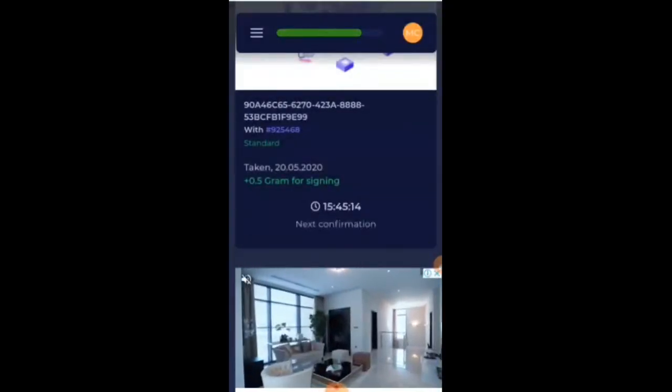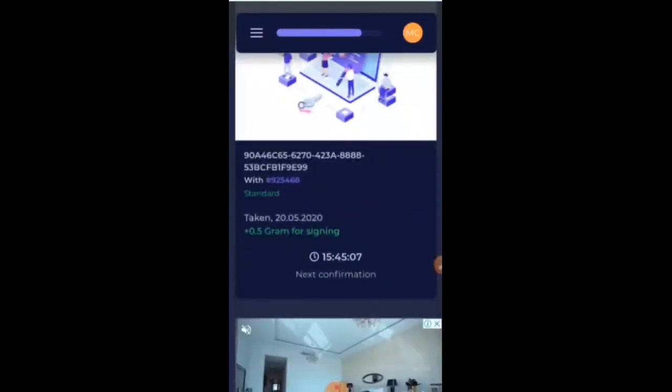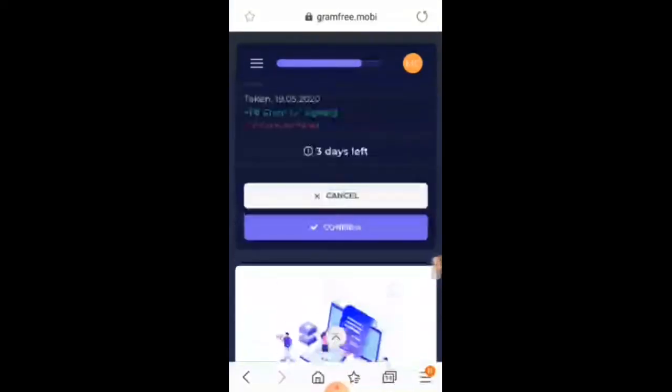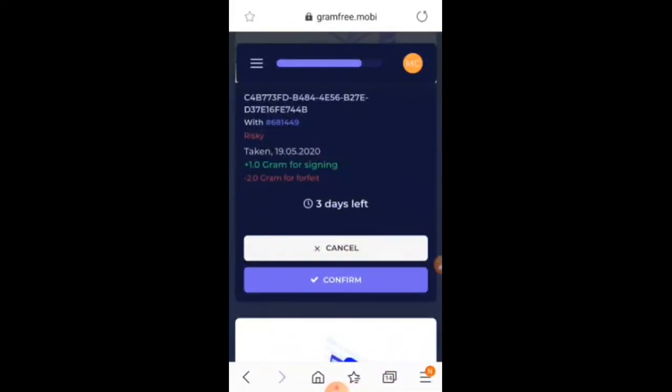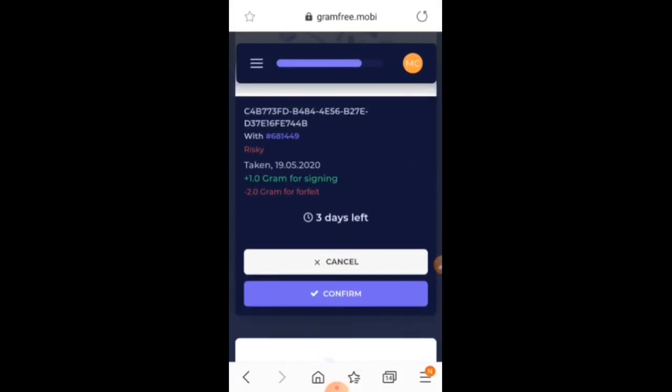Okay, next you have to come here and log in. 15, that means tomorrow you can come and click here. Once you miss it, automatically a penalty will take place. If you're choosing the standard, for a particular day it will be credited. If you're choosing risky, you will get the penalty. But for a risky contract, without waiting for 5 days, the respective amount will automatically be credited to your dashboard. What's the difference between standard and risky? Standard is credited once 5 days are completed, and if you choose risky, it will be credited the same day, but you have to come here every day to check in. If you're not checking in every day, see from here, 2 dirham is available as forfeit. If you're cancelling or not signing in, automatically it will deduct 2 dirham. That is what is mentioned here.